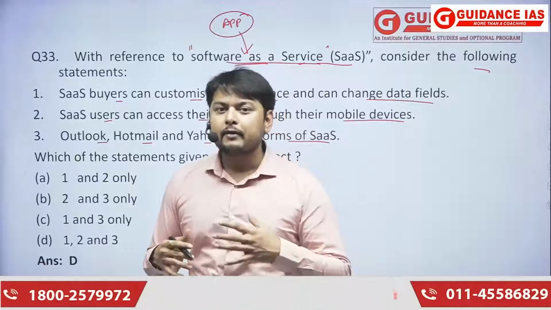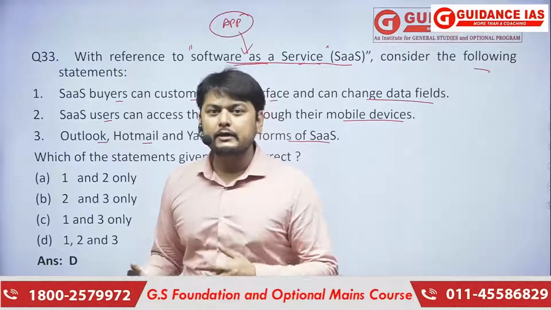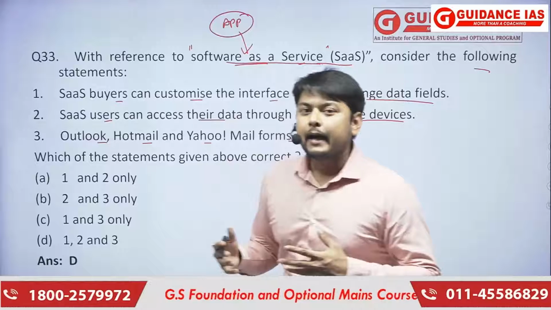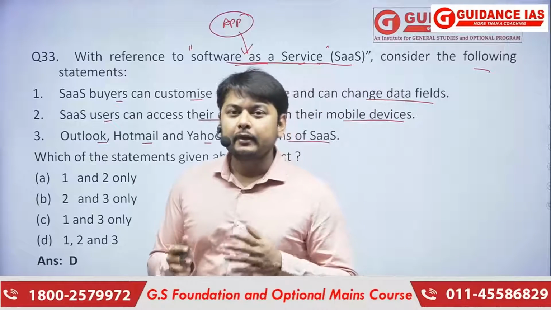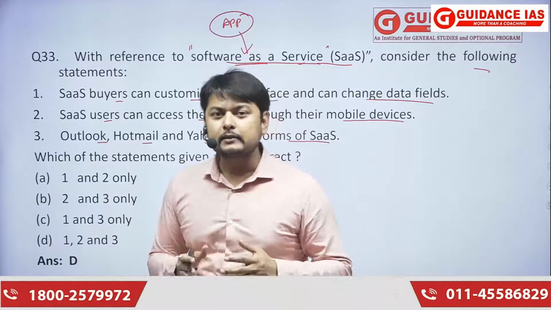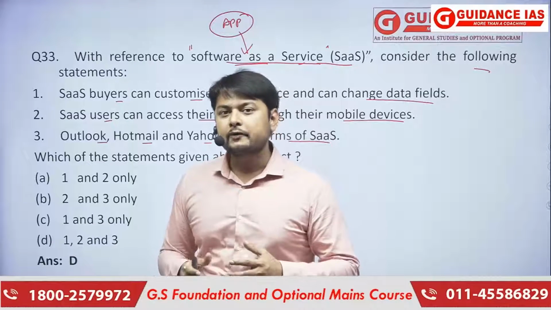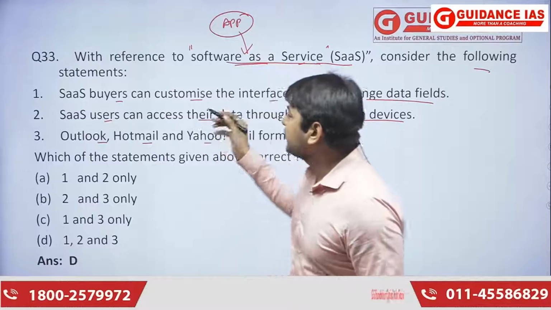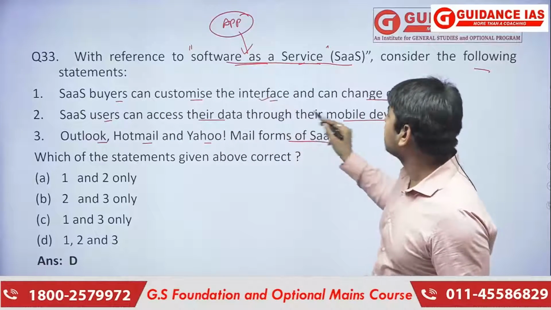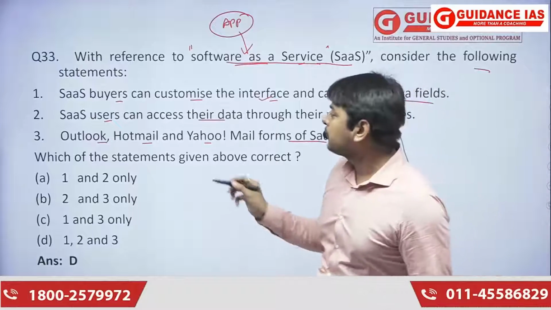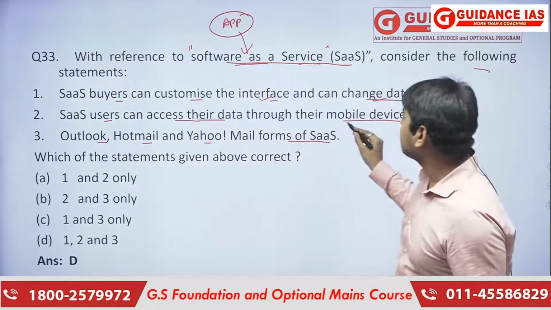Basically these kinds of applications or products can be sold and can be customized also, and we can see where the data from this software can be stored, so we can manage it also. So SaaS buyers can customize their interface and change their data fields, and they can access their data through mobile devices.